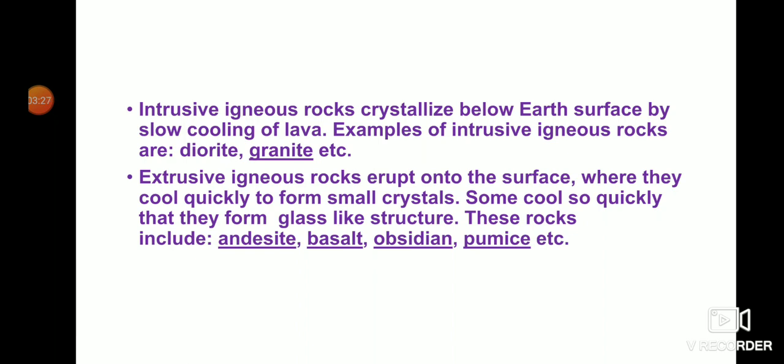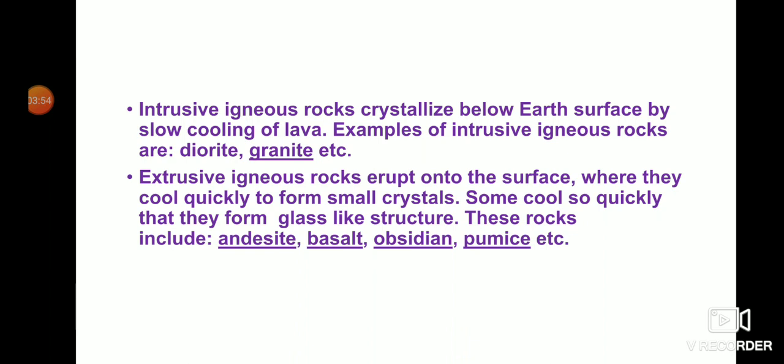So, igneous rocks are called intrusive when the rocks crystallize below the earth's surface by slow cooling of lava. Example, diorite, granite. And extrusive igneous rocks erupt onto the surface and cool quickly to form rock.